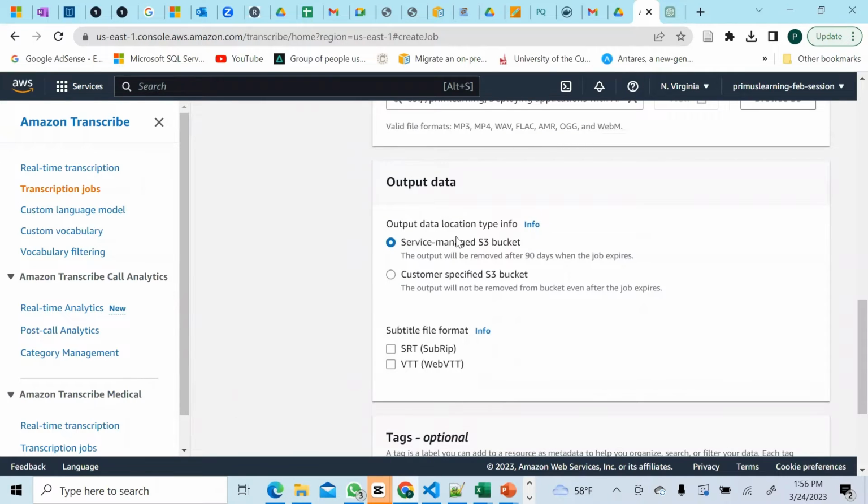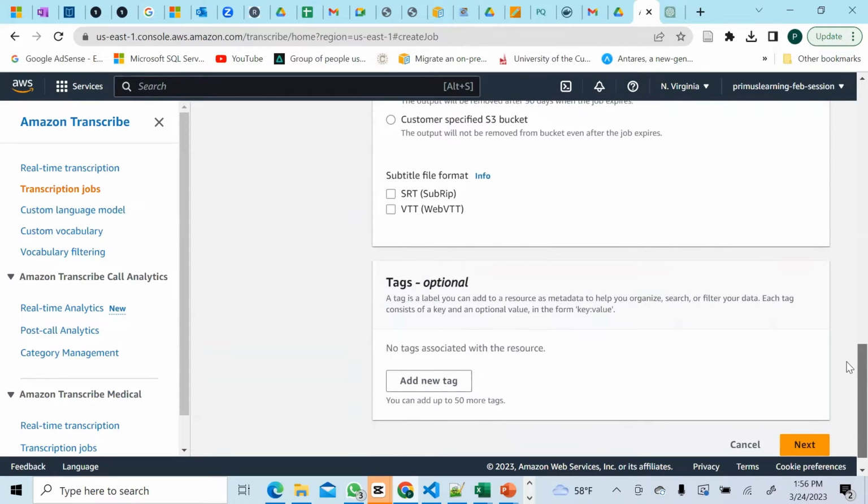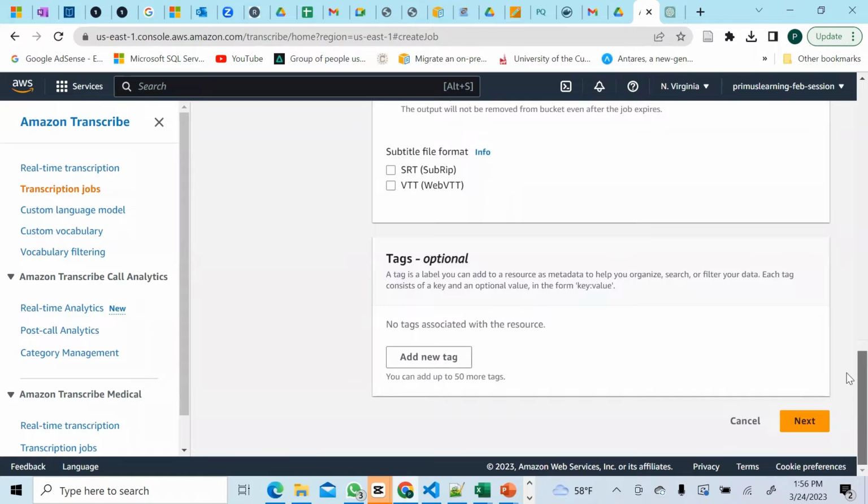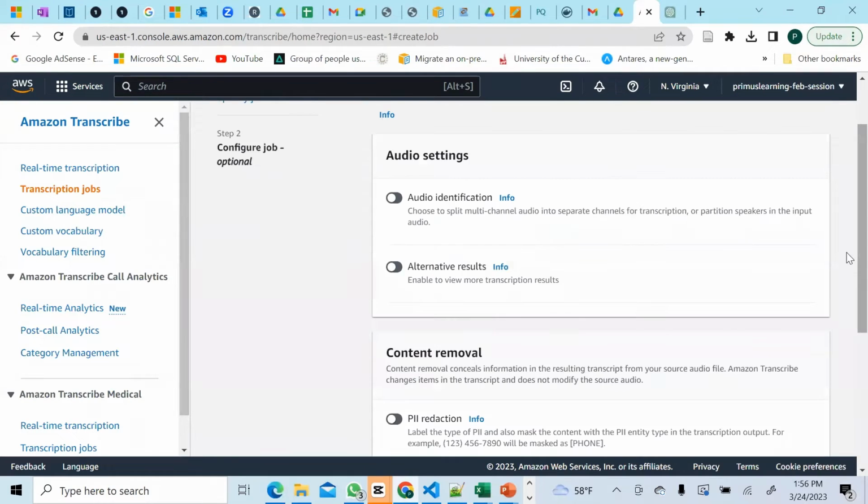Then output data location type. It would send the data to an S3 bucket. The output will be removed after 90 days when the job expires. So that's what it tells you. And we don't want any other thing. We look good. Let's go to next.